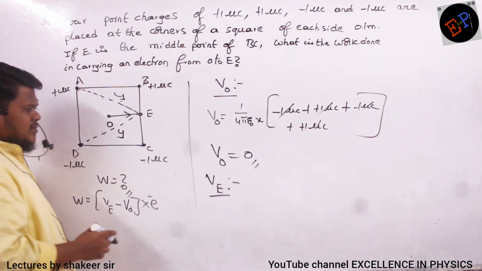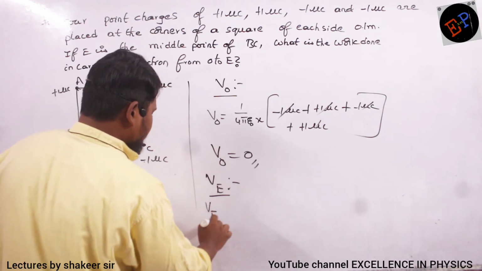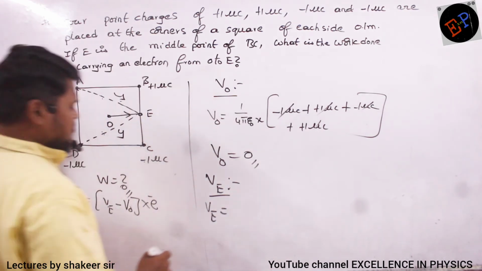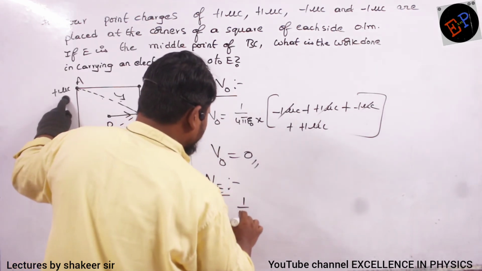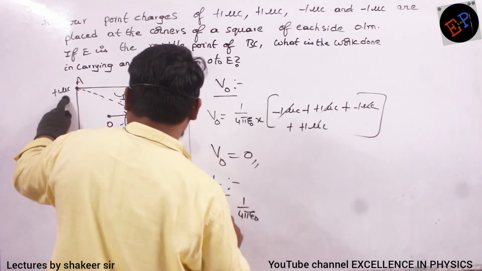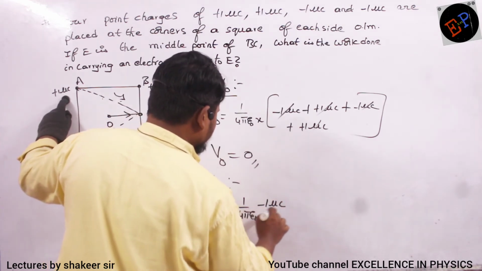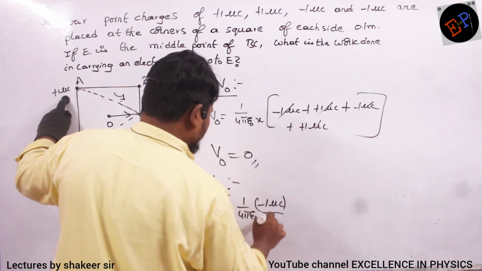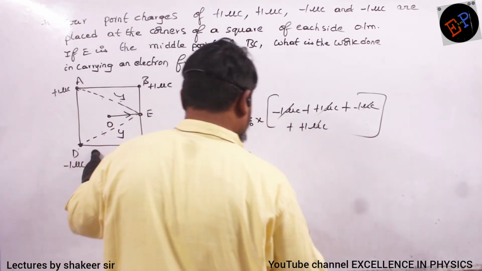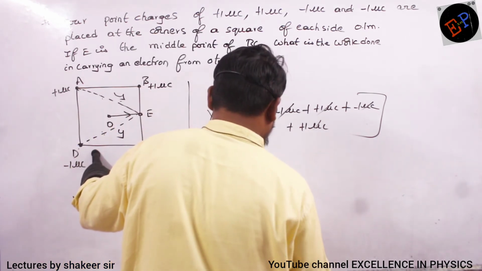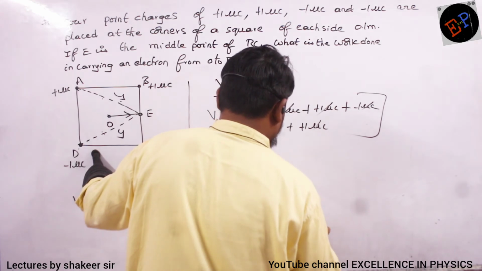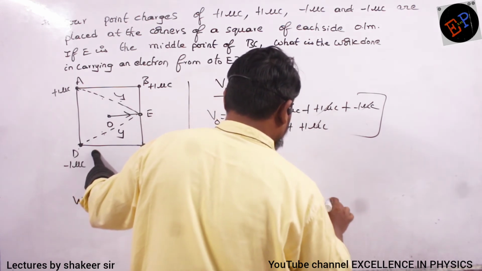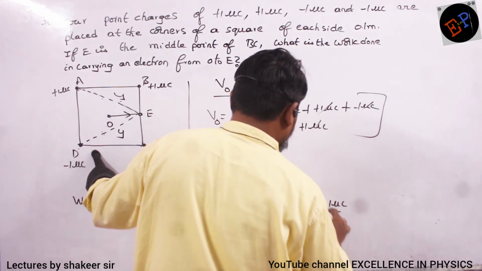Are you able to understand? So how can I write it? Potential at point E is equal to the potential due to this charge: 1 by 4 pi epsilon naught, minus 1 microcoulomb divided by y, and the potential due to D is plus 1 by 4 pi epsilon naught, minus 1 microcoulomb divided by y.